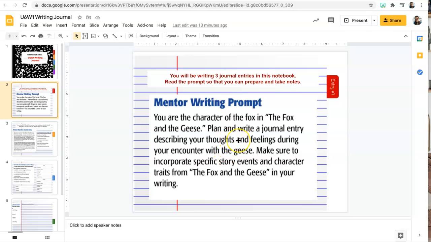So you're going to pretend that you're writing a journal entry as the fox, and you're going to include your thoughts as the fox and your feelings as the fox as you meet the geese. Make sure to incorporate, that means make sure to include specific story events and character traits from the fox and the geese in your writing.